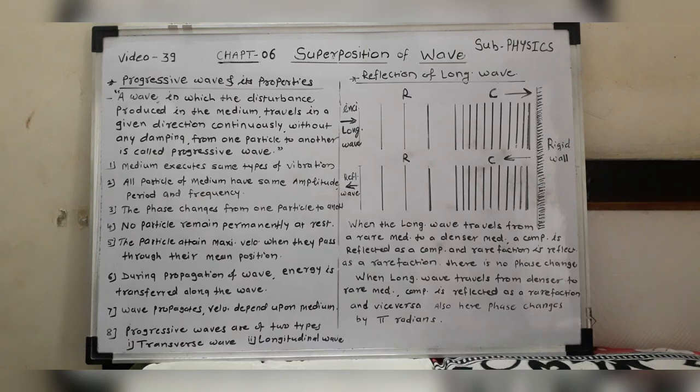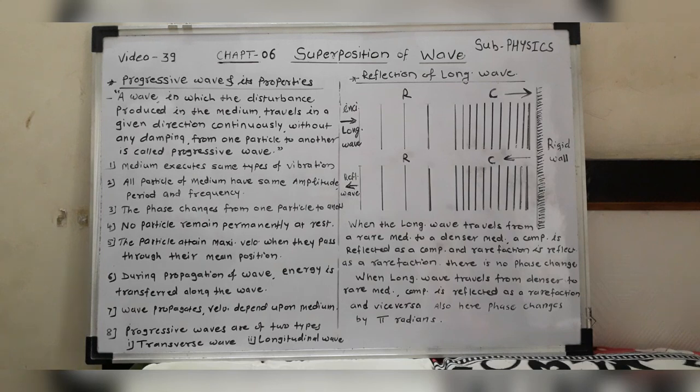You know the water waves which can be produced on the surface of the water when a stone is dropped in it, how can those water waves be produced? Just like that, we have to see what a progressive wave is and what the properties of this progressive wave are. Now, the wave which is produced in the medium travels in a direction continuously